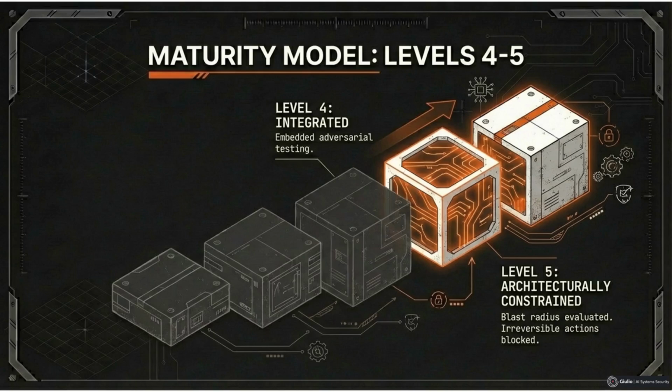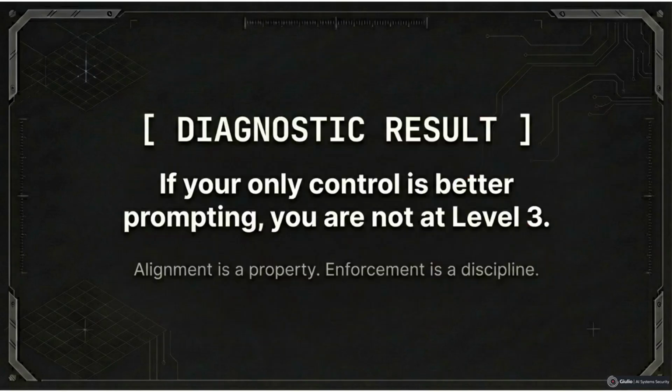At the most mature level, level 5, the architecturally constrained, the model cannot directly trigger irreversible actions. Every reasoning output passes enforceable policy checks. Here, blast radius is evaluated before deployment, and cognitive boundaries are formal design artifacts reviewed by risk governance boards. Here's the diagnostic. If your only control is better prompting, you are not at level 3. That is not a criticism. It is a signal about architectural maturity.